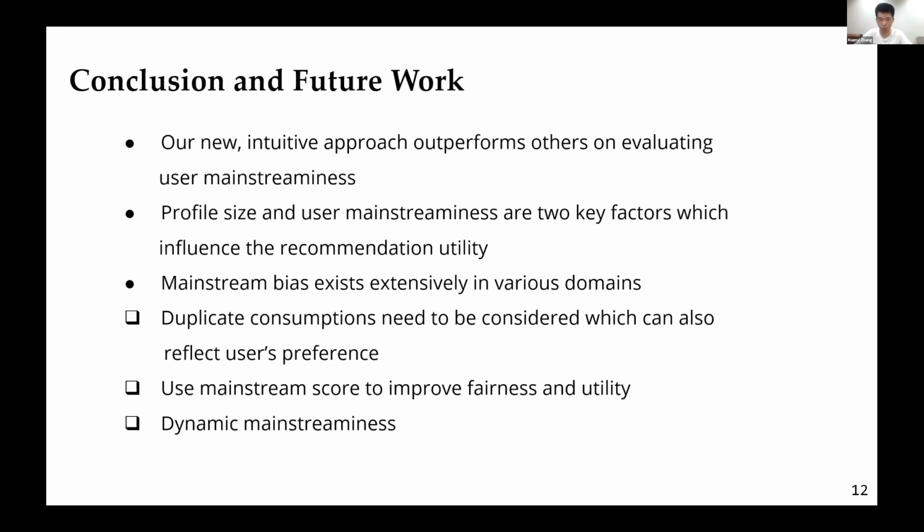In future work, we also notice that duplicate consumptions need to be considered, which can also reflect users' preferences. And we are planning to use mainstream scores to improve fairness and utility. The last one: as the popularity could be dynamic, the mainstreamness could be dynamic too.